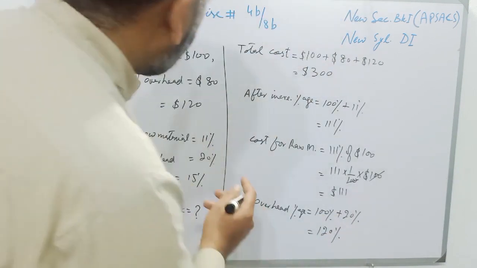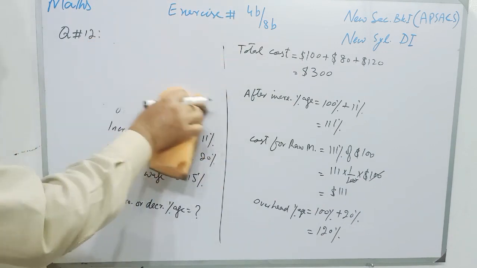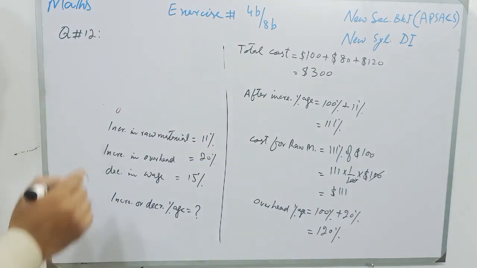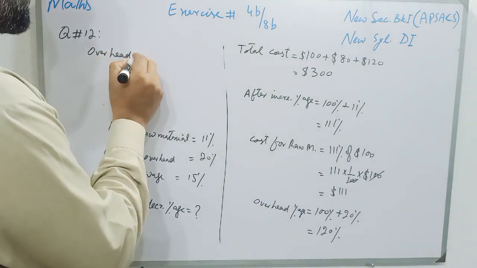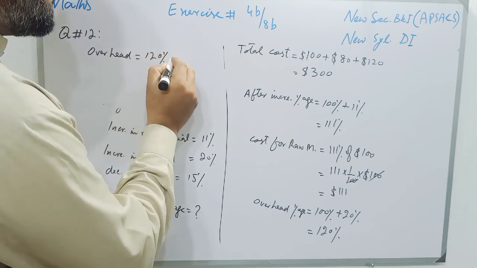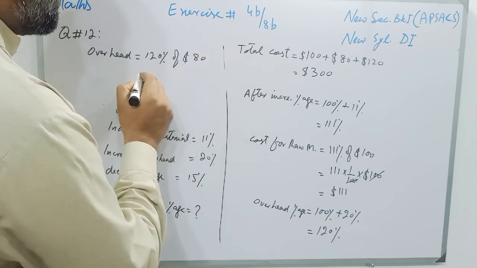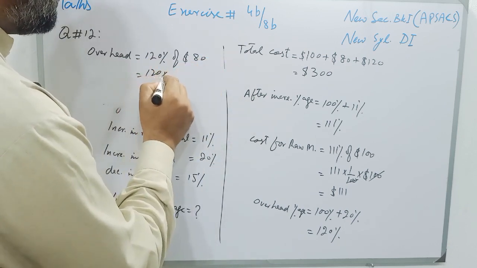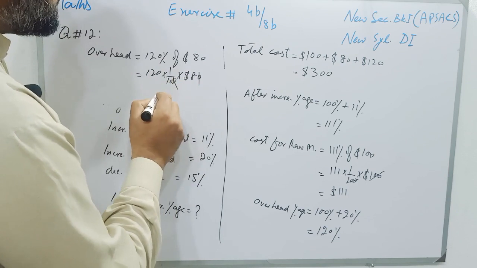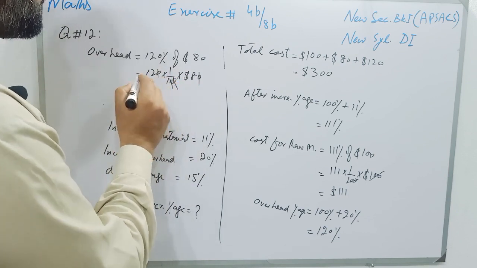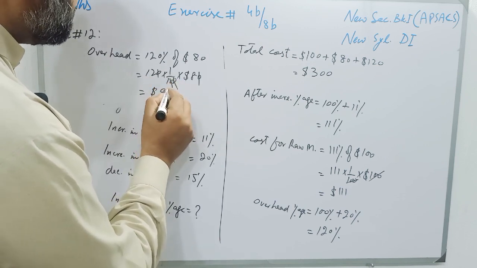So the new overhead cost will be 120% of $80, and it will become 120 multiplied by 1 over 100 multiplied by $80. This 0 will be cancelled with this 0, and this 0 with this 0, and the overhead cost will be 12 multiplied by 8, meaning $96.